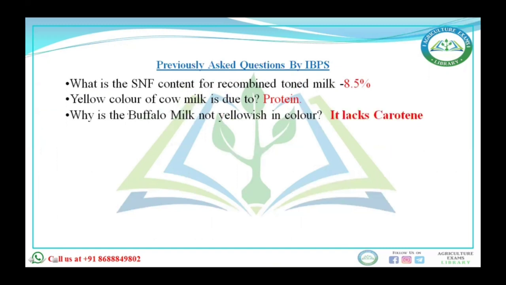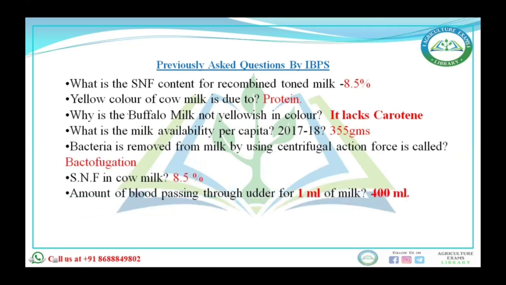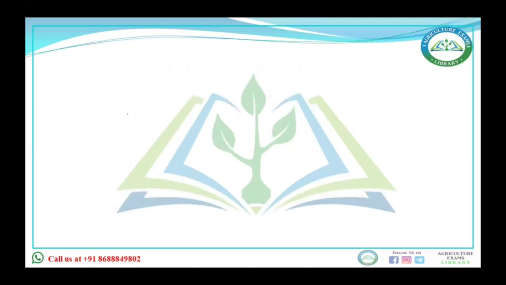Yellow color of cow milk is due to the presence of carotene. After that, why is buffalo milk not yellow in color? Because it lacks carotene; the beta carotene is converted into colorless vitamin A. Milk availability per capita according to 2017-18 is 355 grams. Bacteria is removed from the milk by using centrifugal force, and among the techniques used in milk I have taught you, that is bacterifugation. SNF in cow milk is 8.5%. Amount of blood passing through the udder for 1 ml of milk production is 400 ml. This I also covered in the last topic regarding milk production and milk formation.